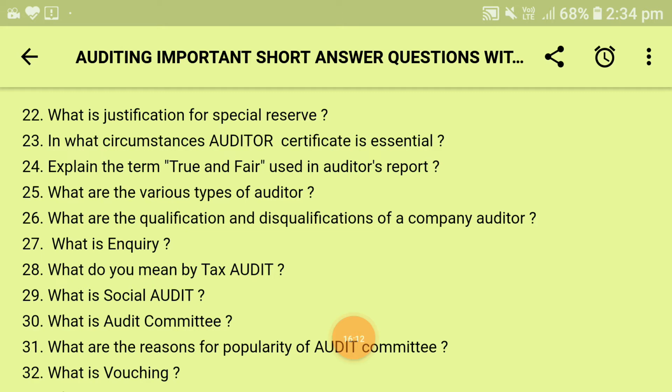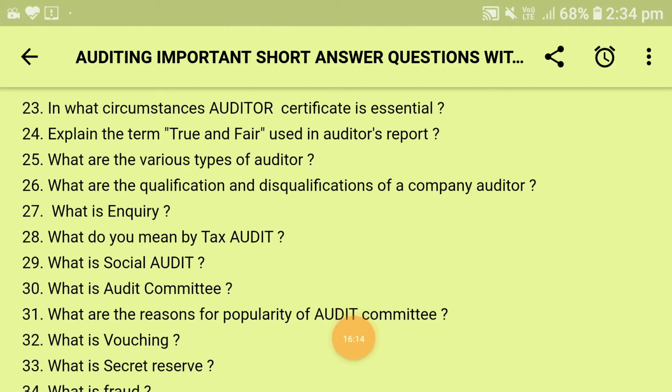Next is, what is an audit committee? A committee of directors of a corporation whose specific responsibility is to review the annual financial statements before submission to the board of directors. The committee generally acts as a mediator between the auditors and the board of directors, and its activities may include review of nominations of the auditor, the overall scope of audit, results of the audit, internal financial control and financial information for publications.